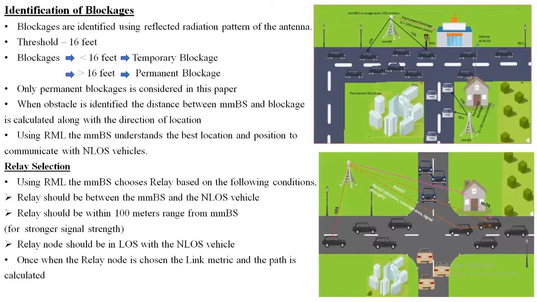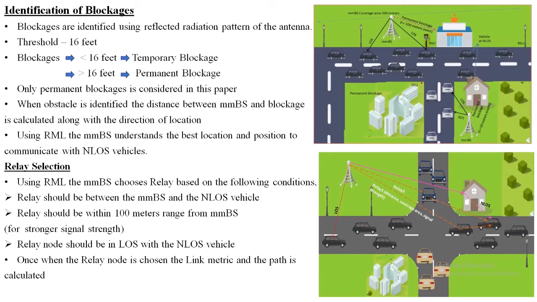Here our proposed work is split up into two stages. One is the identification of blockage and the other one is the relay selection. So how is the obstacle identified? Initially the blockages are identified using the reflected radiation pattern of the antenna. A threshold value of 16 feet is set. So whenever the reflection pattern is obstructed lesser than 16 feet, the obstacle is a temporary blockage. And when the reflection pattern is obstructed greater than 16 feet, then the obstacle is assigned as a permanent blockage.